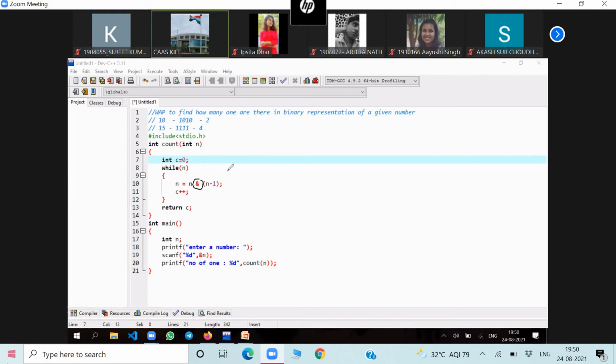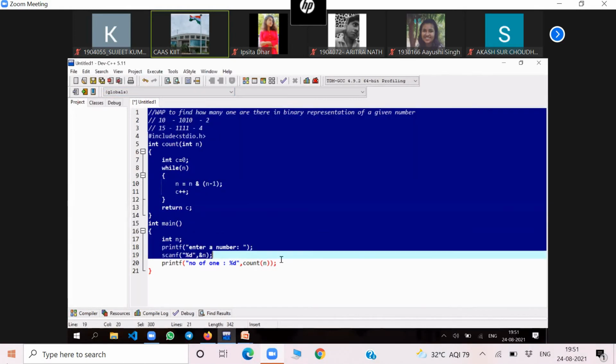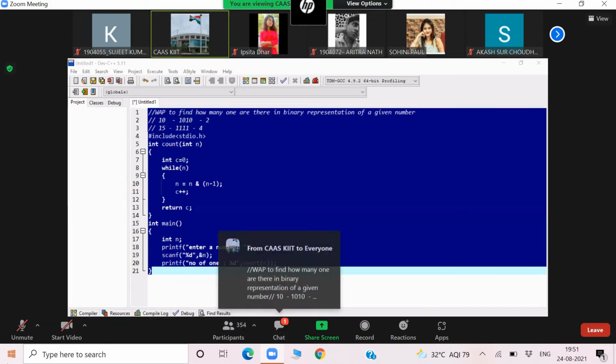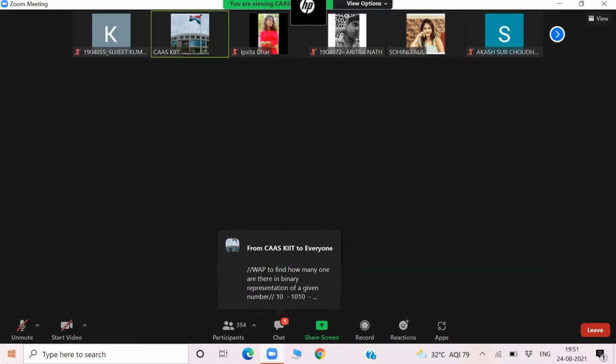Okay. Let me copy and paste the second program in the chat box so that you can use it. Sir, if we segregate and count the number of ones, how will we segregate it? Because we are not representing in binary number. How will we segregate? We can do another logic.